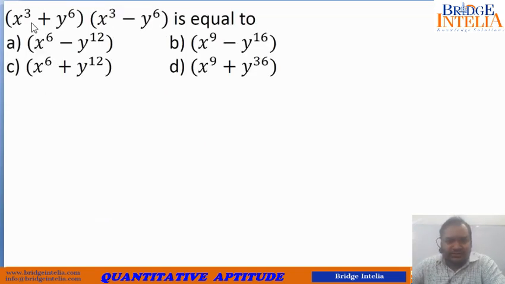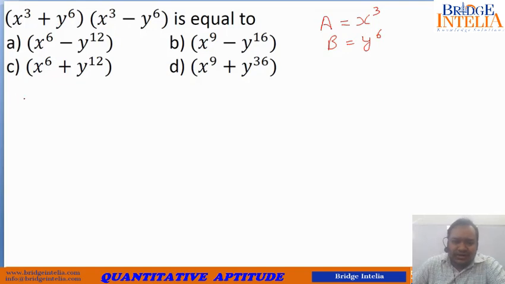So now let's see what this is. So x cube plus y to the power 6 multiplied by x cube minus y to the power 6. So it is actually of the format a plus b into a minus b, where a can be said to be equal to x cube and b can be said to be equal to y to the power 6. So is it not of the given format a plus b into a minus b?